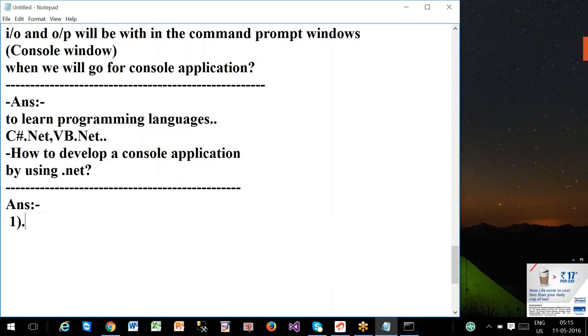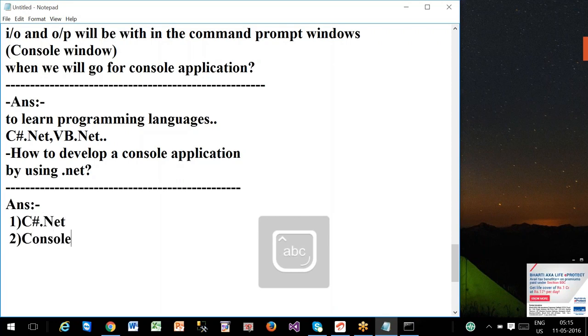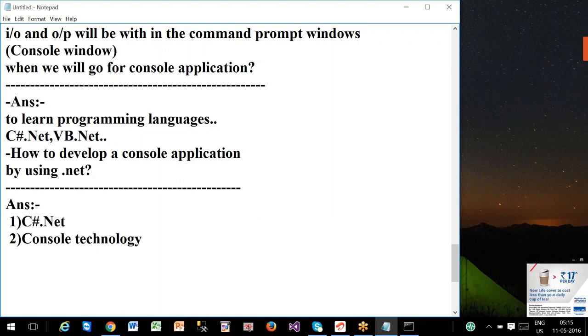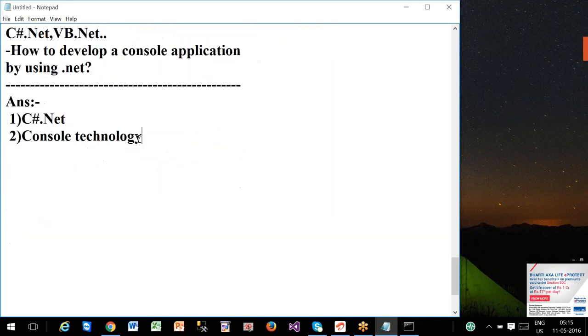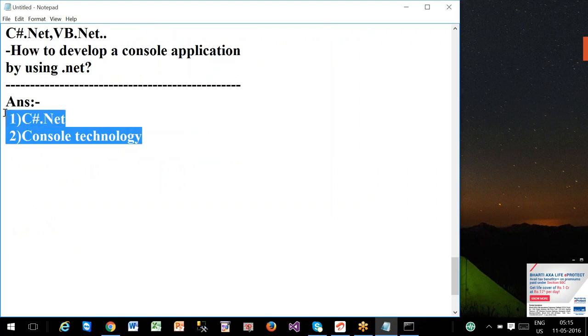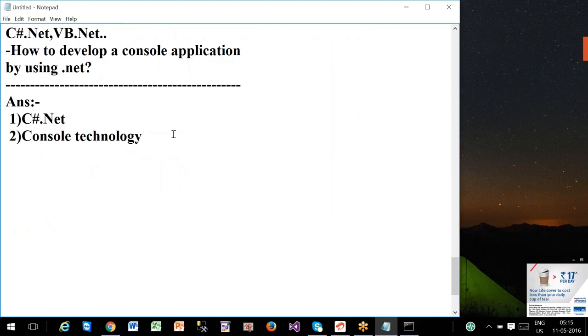You have to use a .NET language, C#.net or VB.net. And you have to use a technology called console technology, which we discussed in the last class. So with the help of C#.net and console technology, we can develop a console application in the .NET platform. With the help of this, we are going to learn a programming language called C#.net from tomorrow onwards.